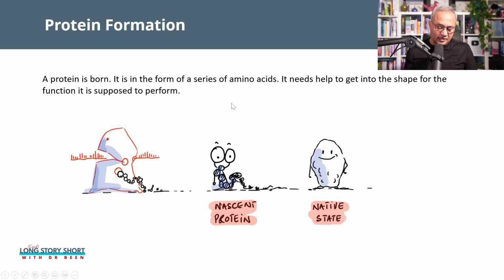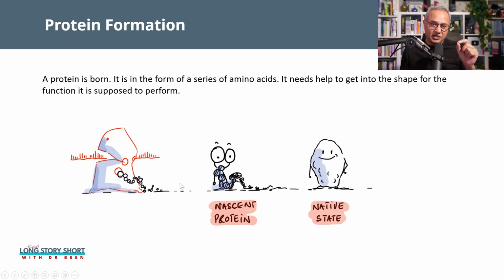If you see here in this diagram on the left side, this is a ribosome that is present inside a cell. This little red thread is the messenger RNA that is attached to the ribosome. And the black thread that is coming out of the ribosome is the nascent protein being built. So this is a newly forming protein. It is not yet even fully formed. It is just coming out of the ribosome. The messenger RNA is the recipe, and as it is read, the protein formation will become complete.